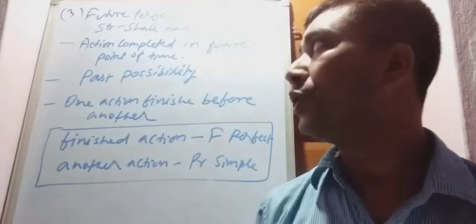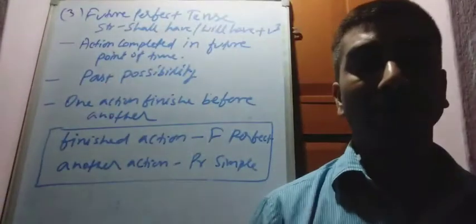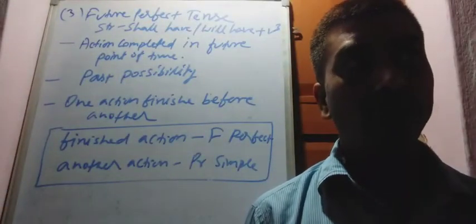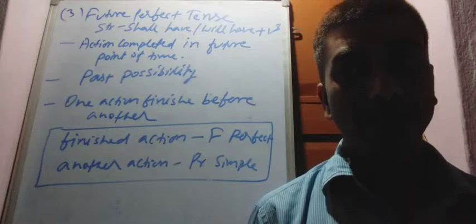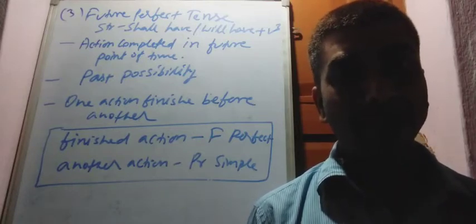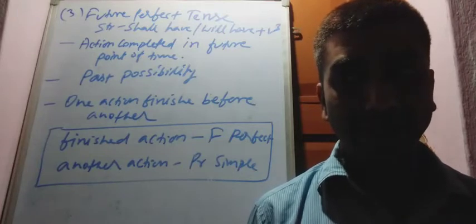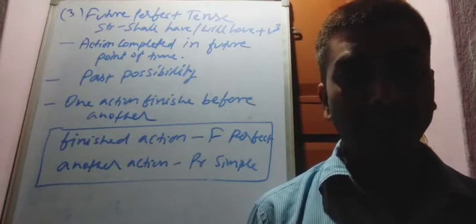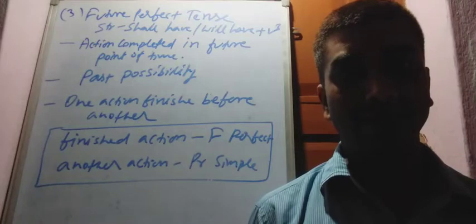Now use number two: past possibility. This future tense is also used for past time, for past action. About an action we guess. We express possibility. We guess about any action.